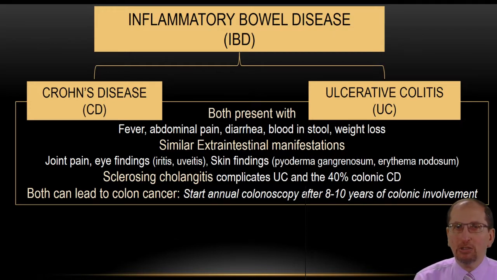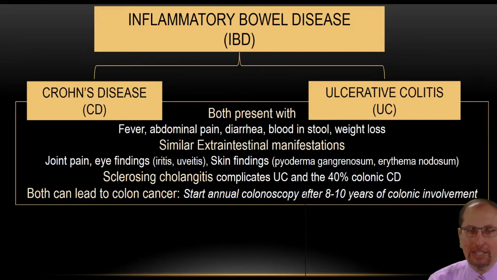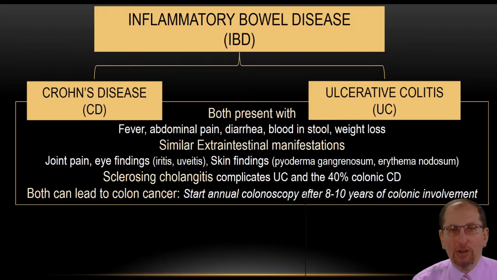And both will present with fever, abdominal pain, diarrhea, blood in stool, weight loss. Notice you have local manifestations of inflammation, abdominal pain and diarrhea, blood in stool, as well as systemic manifestations of inflammation, fever and weight loss. You have both manifestations of inflammation, local and systemic.